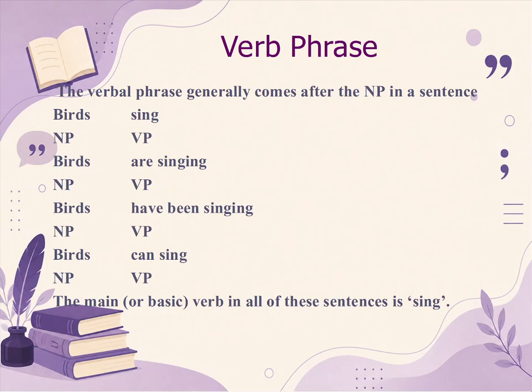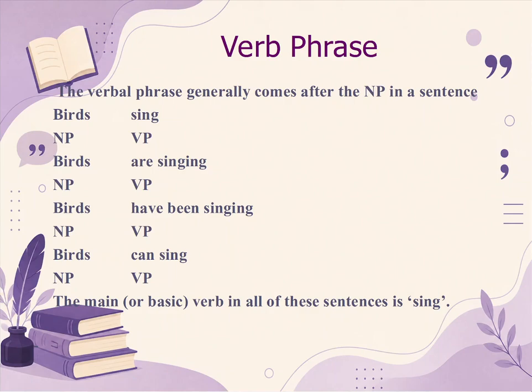Verb phrases can have 1 word or 2 words or 3 and so on. If we take a simple sentence, birds sing. Here we have single words in noun phrase as well as in verb phrase. Birds noun, sing verb.